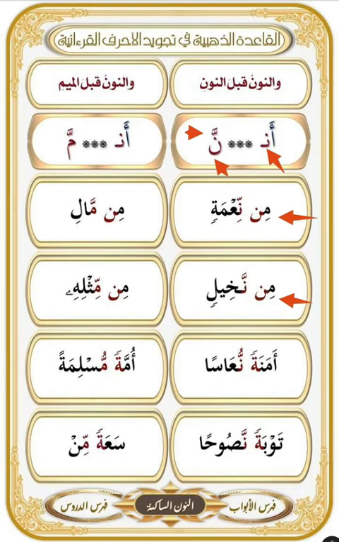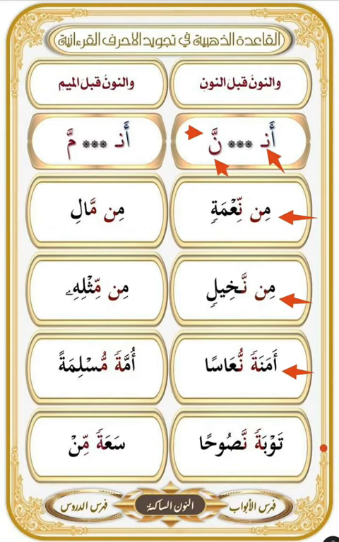An example with tanween. أمانة نعاسا. The mistake is to pronounce it idgham without a time for the ghunnah. And the ghunnah has time. تنو. So the right pronunciation is أمانة نعاسا.